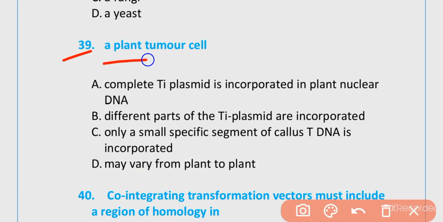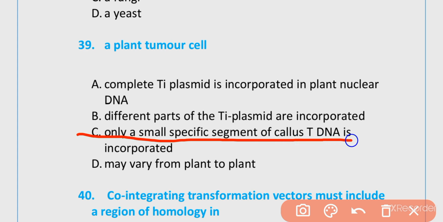39. In a plant tumor cell, is the complete Ti plasmid incorporated in plant nuclear DNA? Different parts of the Ti plasmid are incorporated. Only a small specific segment of tDNA is incorporated. May vary from plant to plant. The correct option is option C. Only a small specific segment of tDNA is incorporated.